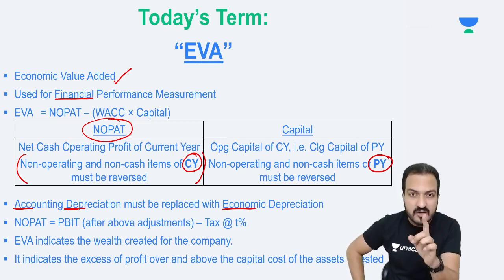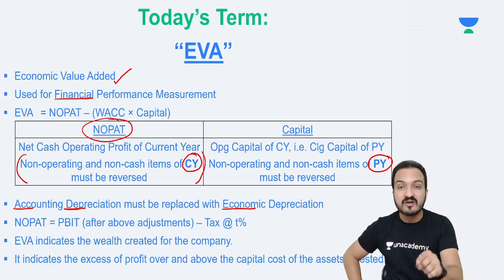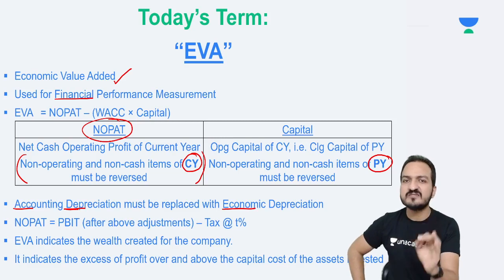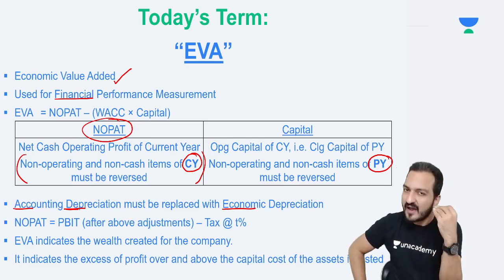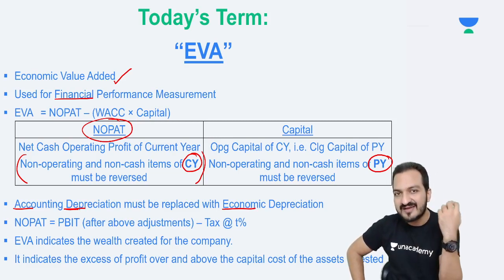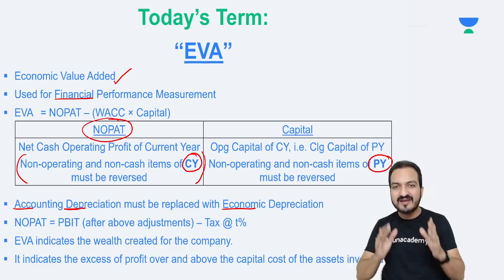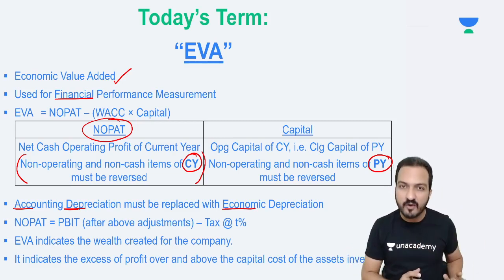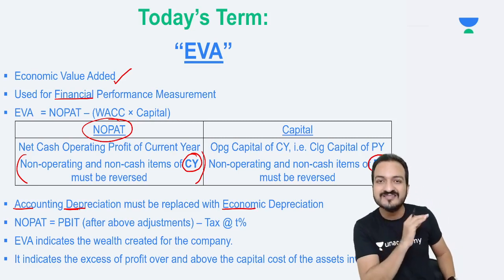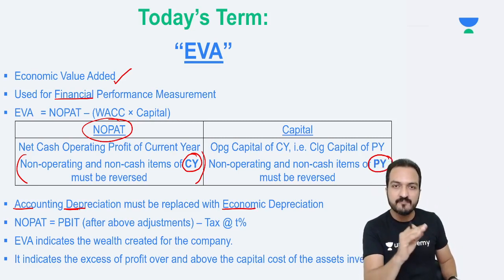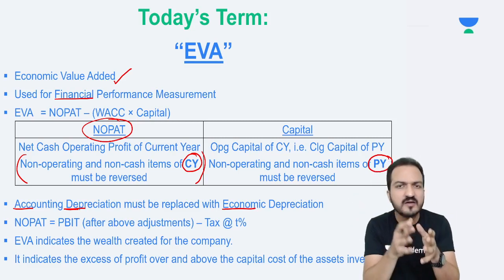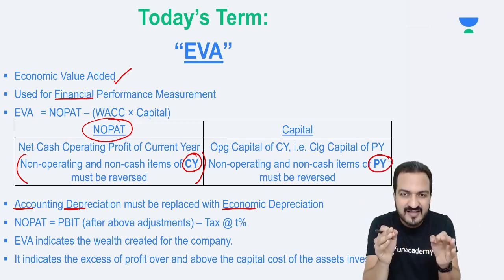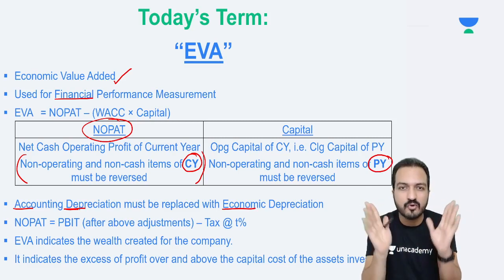If it is not affected by interest cost, then it should also not be affected by tax saved on interest. So assume that you don't pay any interest and assume that there is not even any tax saved on interest. My NOPAT calculation is an operating profit. It should have zero impact of any mode of financing. So if your financing contains debt financing, it must not affect my NOPAT.